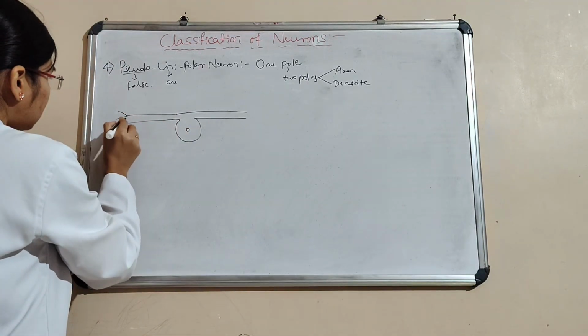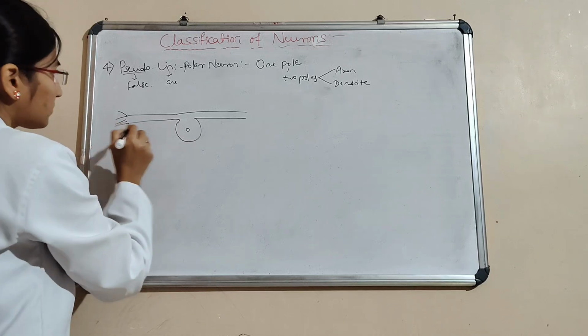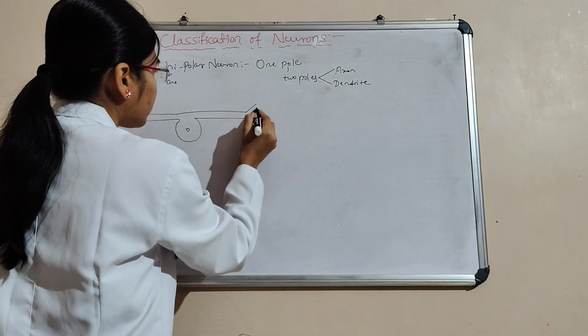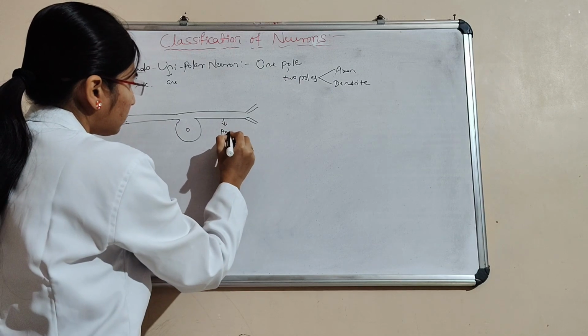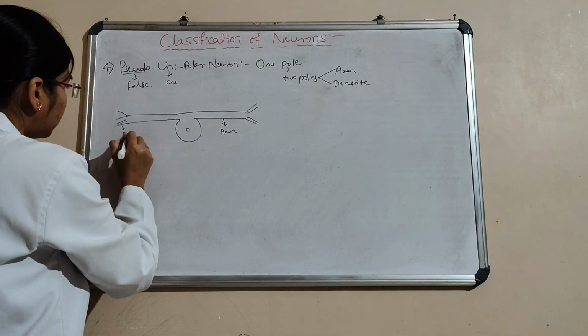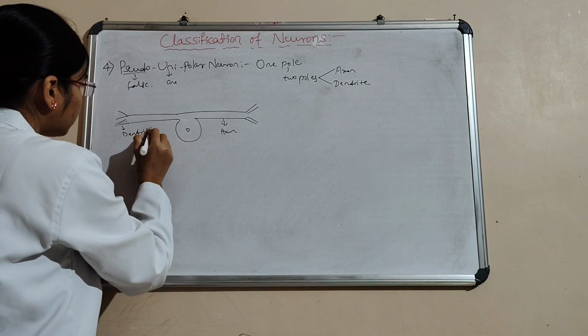Here the dendrites and then here the axon.